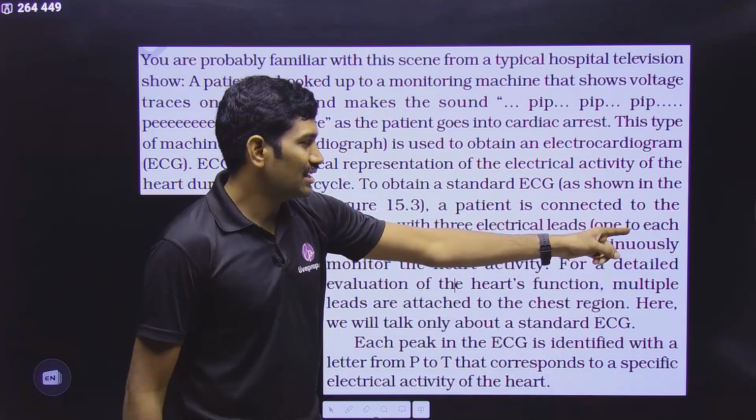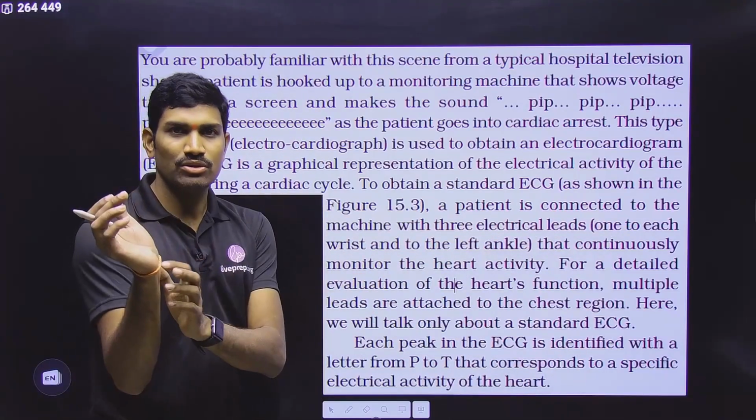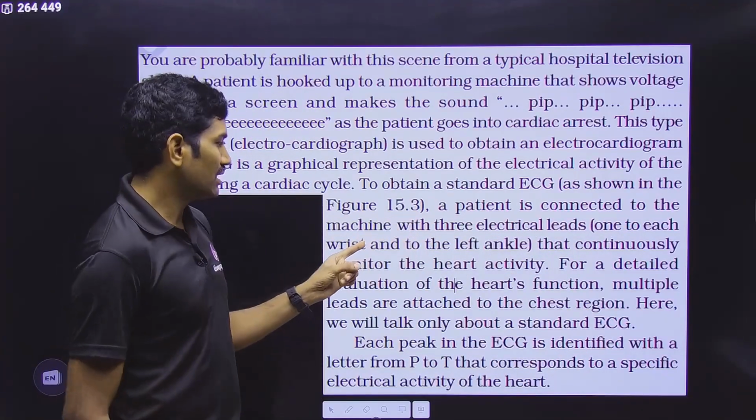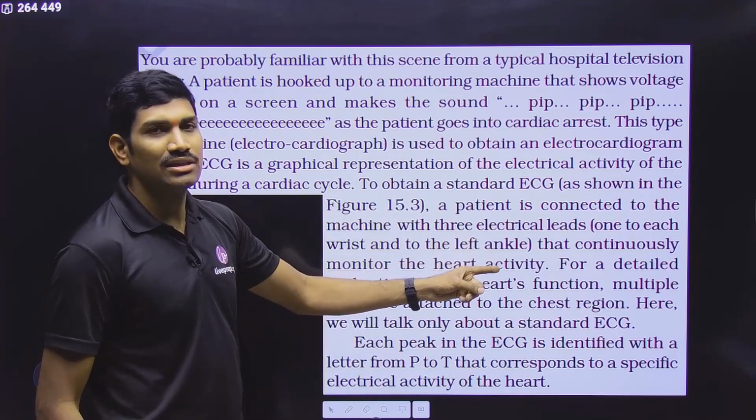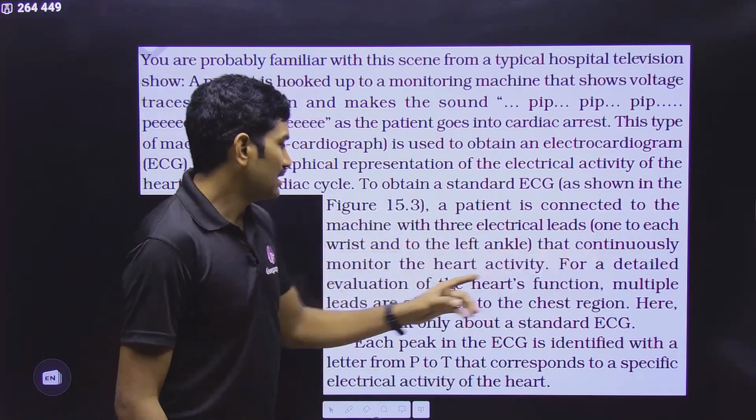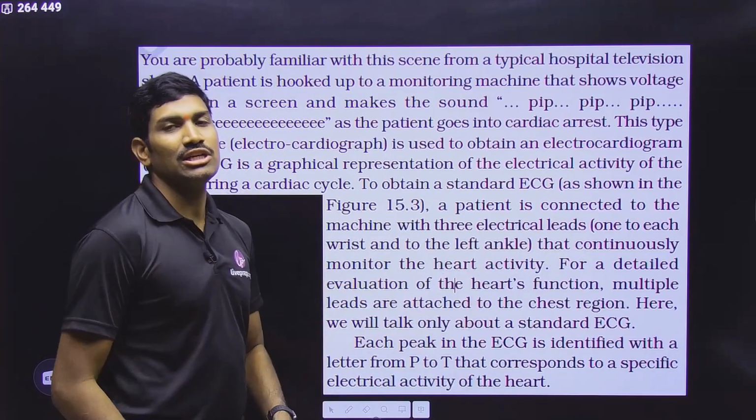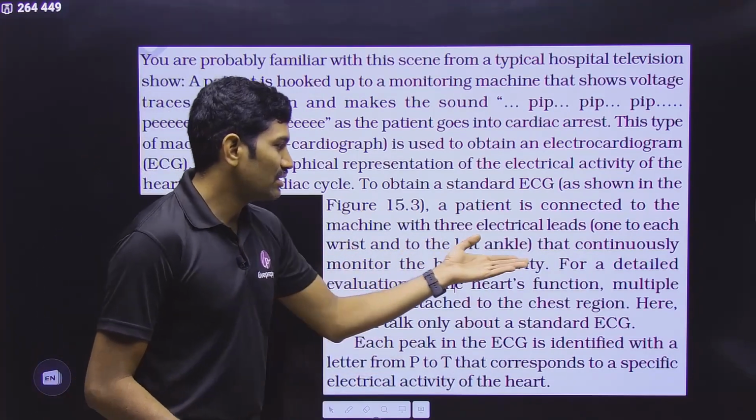Where are we connecting these electrical leads? One to each wrist, one to the right side and one to the left side, and another one to the left ankle. In this way, three leads we are connecting continuously monitor the heart activity.